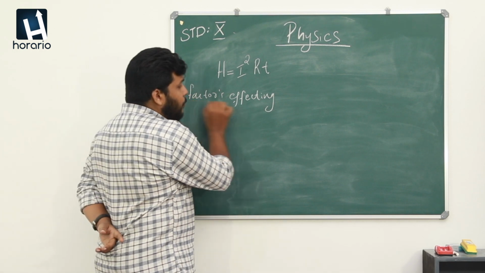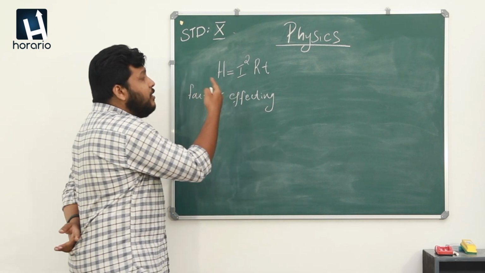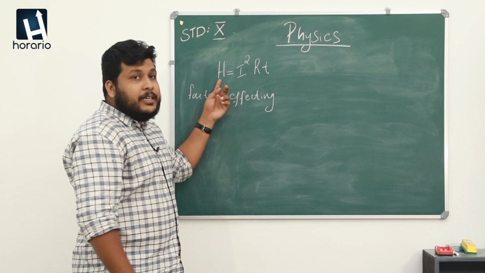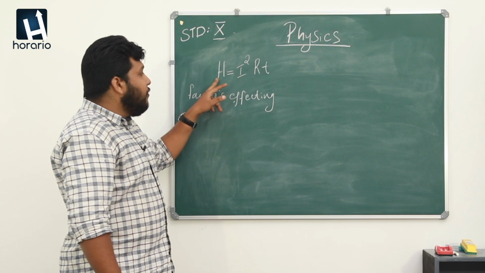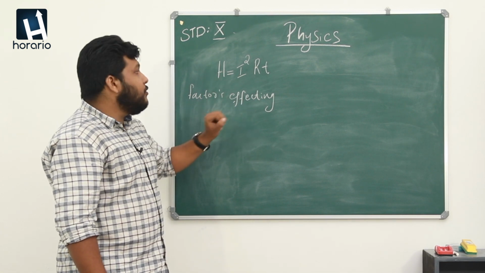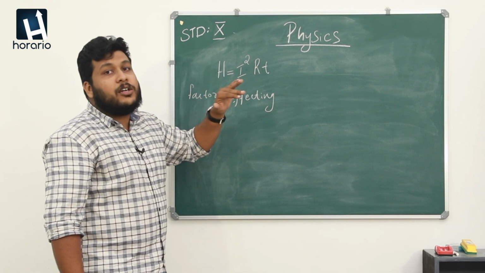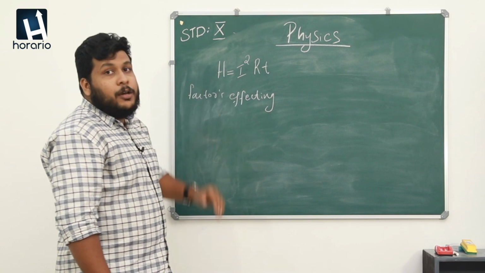So, this is very important. As the time increases, there will be an increase in heat energy produced. If the resistance increases, there will be a corresponding effect in the heat energy produced. Also, the change in current affects the heat energy produced.